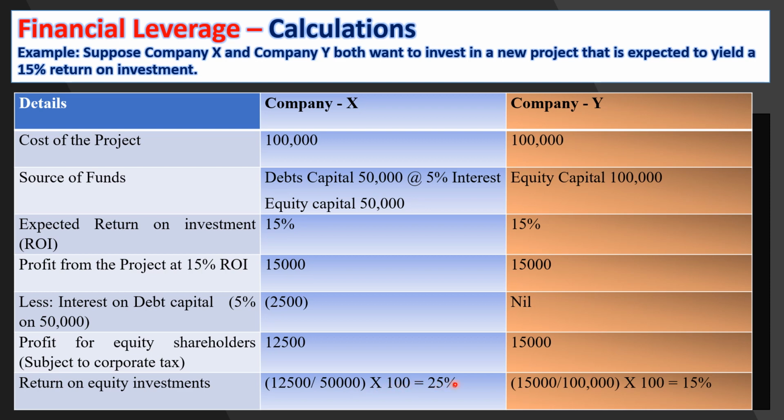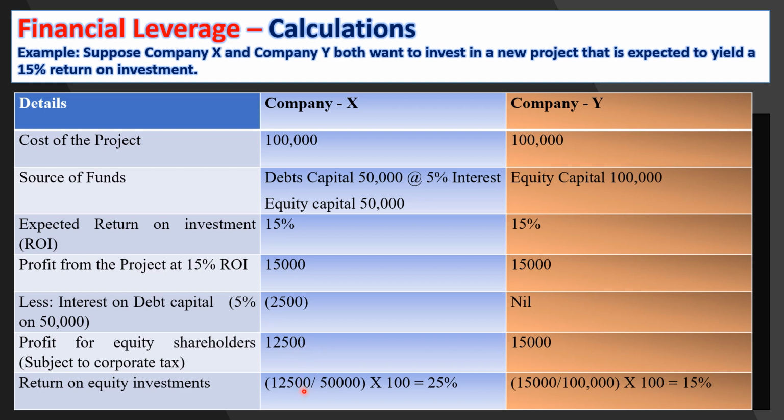Therefore, the equity shareholders invest 50,000 rupees from their pocket and the company borrows a 50,000 loan at 5% interest. When the company makes a 15% profit on the investment, the amount of profit is 15,000. First, the company has to pay interest on the loan, the debt capital. So 5% on 50,000 is 2,500. So profit 15,000 minus interest expenditure 2,500, the remaining profit of 12,500 goes to shareholders.